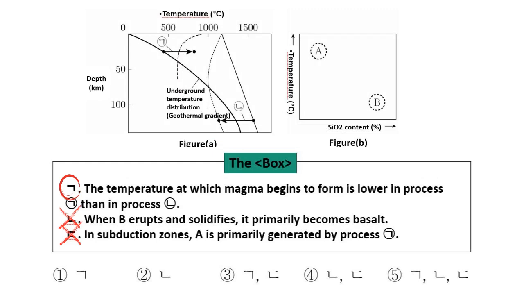In subduction zones, A basaltic magma is formed when water released from the subducting slab lowers the melting point of the overlying mantle wedge. This corresponds to process Nyun. Process Ki-yok, crustal melting via heating, usually occurs later, when the rising basaltic magma heats the bottom of the continental crust to create rhyolitic magma.